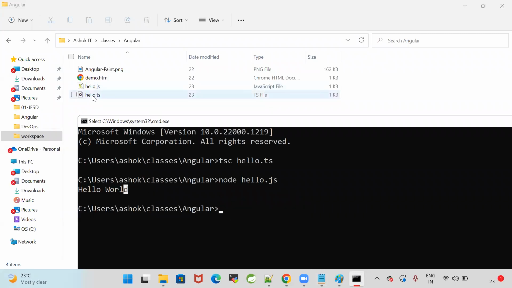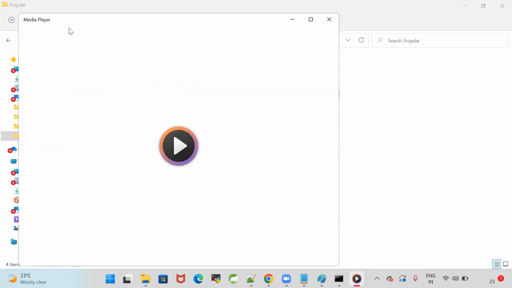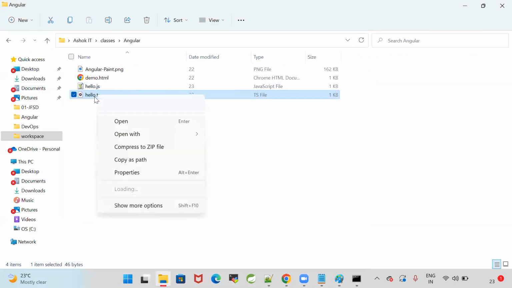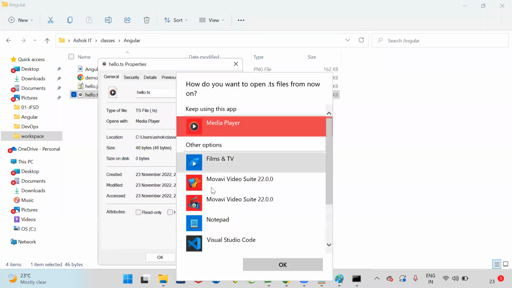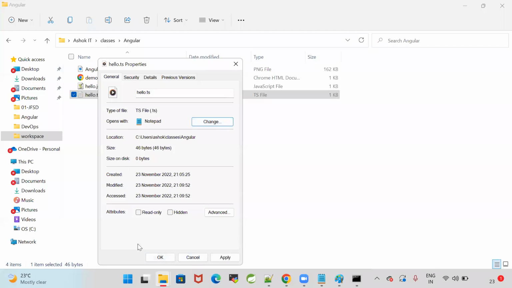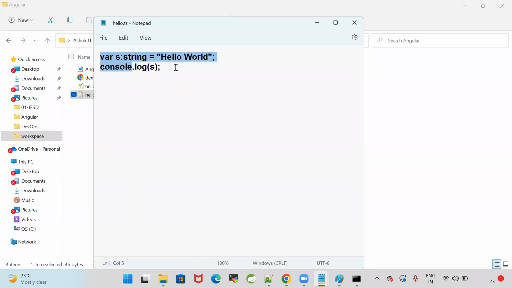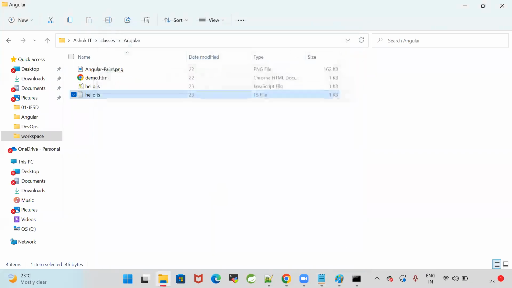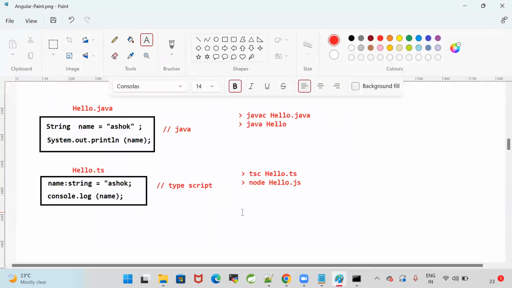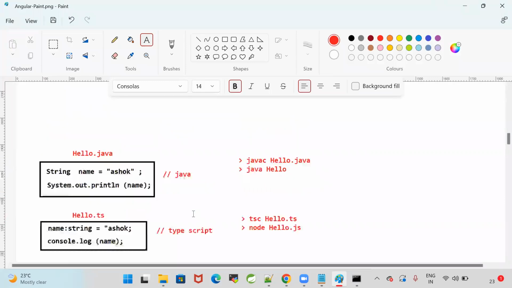What is the program available in that? Hello.ts. One minute. It is opening like this. Hello.ts. I declared a variable and I am printing the value of the variable. Console.log is used to print the value of the variable. Are you guys clear with my point? How to create a TypeScript program, how to compile it, and how to execute it.